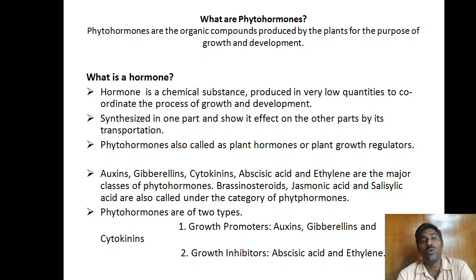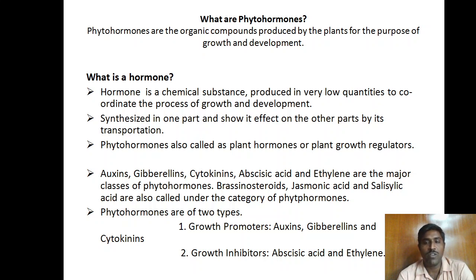Next, what is a hormone? A hormone is a chemical substance produced in very low quantities to coordinate the process of growth and development. Hormones are synthesized in one part and show their effect on other parts by transportation. Phytohormones are also called plant hormones, or by some physiologists, plant growth regulators.